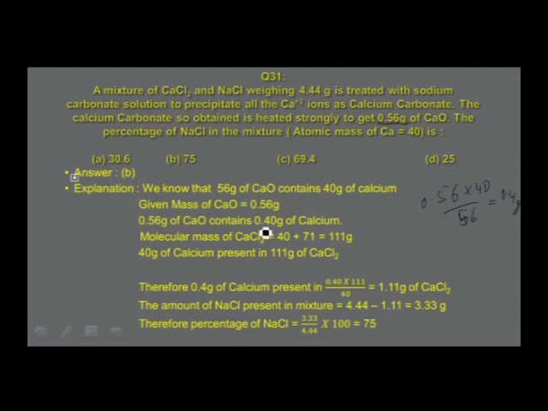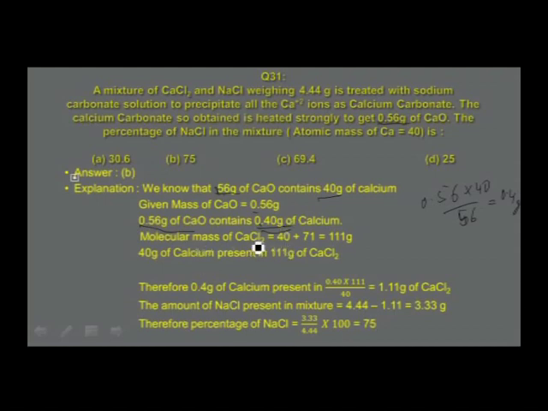So this is 0.4 grams of calcium written directly. This is how we calculate that as 0.4 grams. Or if you take 56 contains 40, 0.56 grams of the oxide will contain 0.4 grams of calcium. Proceed.